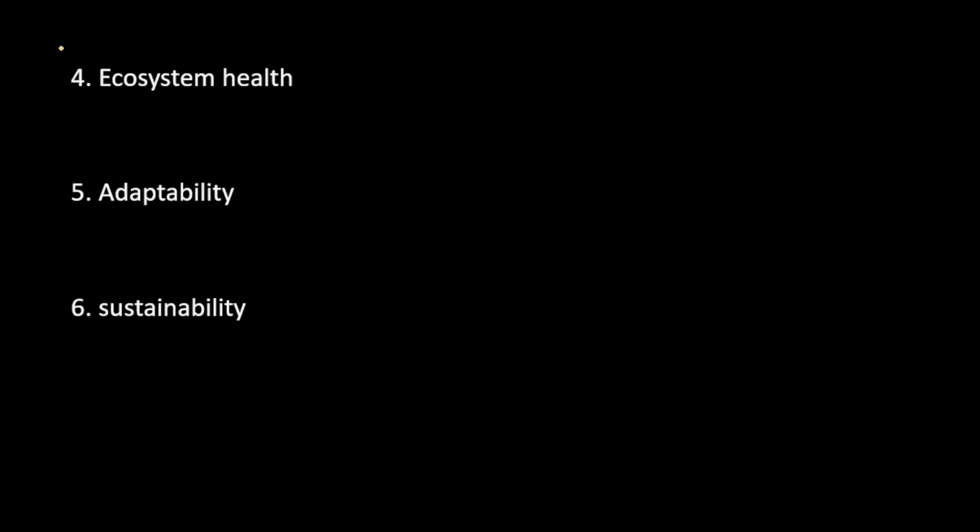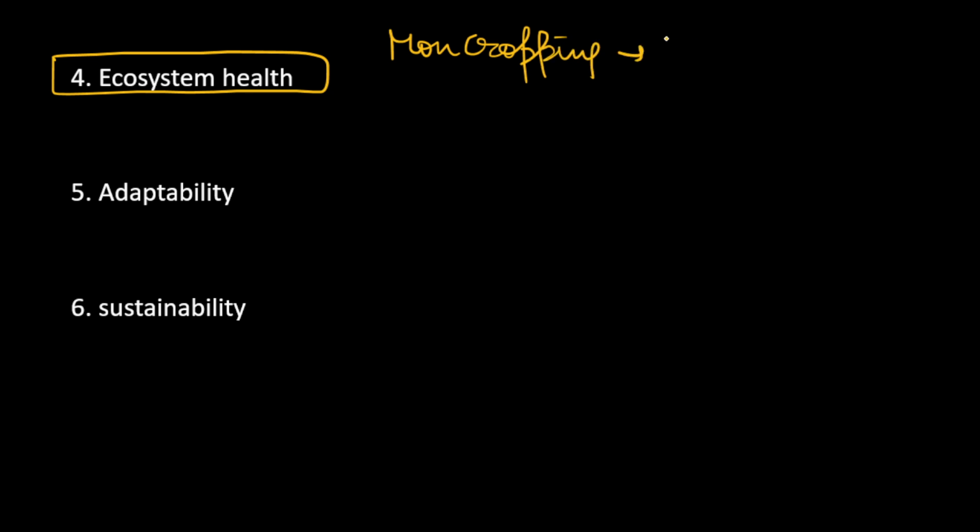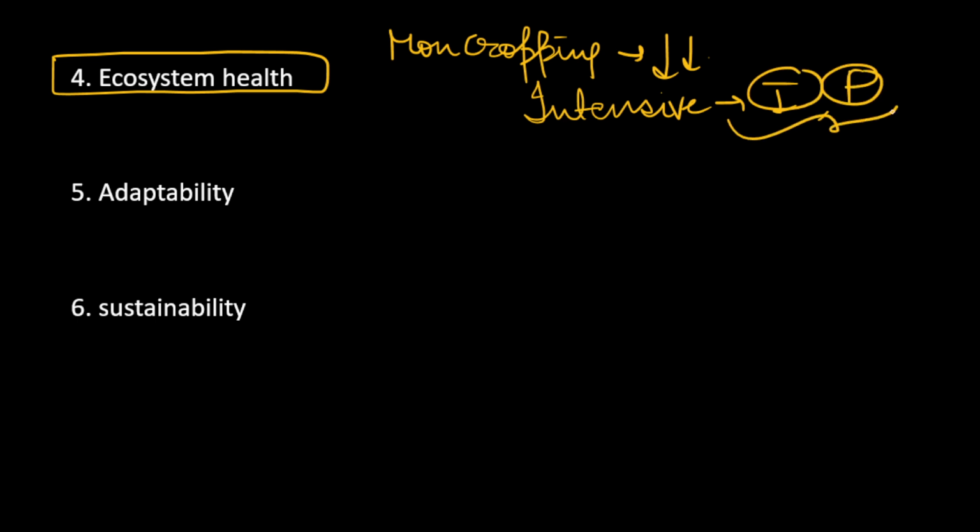Next, we will be able to have good ecosystem health, because we all know what monocropping does. It takes out similar kinds of elements, and when we do intensive monocropping, it requires high irrigation and high use of fertilizers, and all these things are not good for our environment. It depletes it. There is a huge wastage of fertilizers, and the groundwater table is going down, especially in areas of intensive monocropping such as Punjab and Haryana. So from that perspective also, diversified farming gives us good ecosystem health.